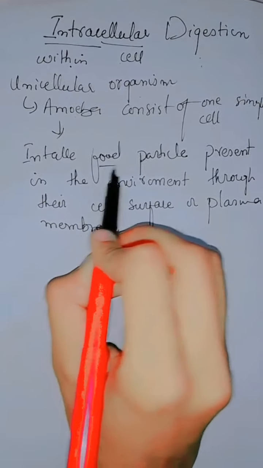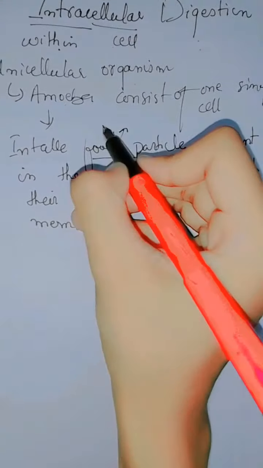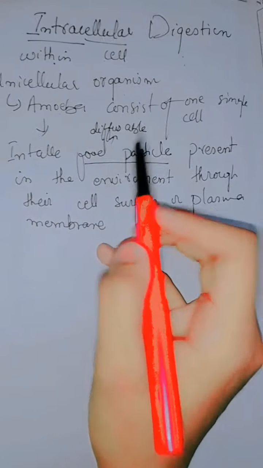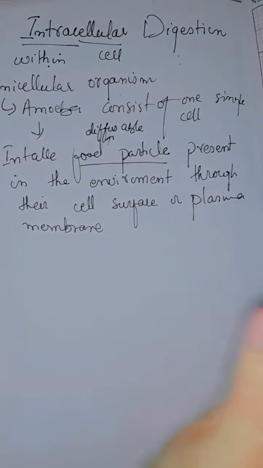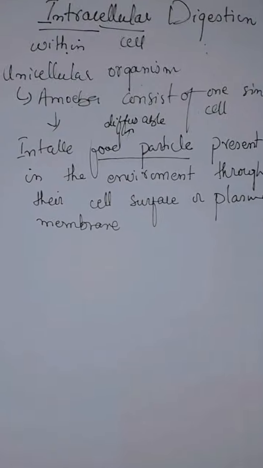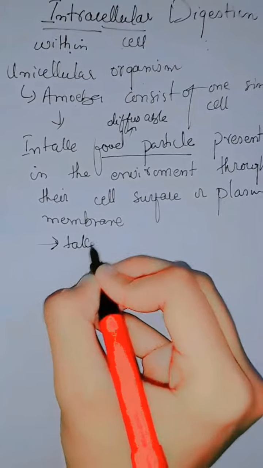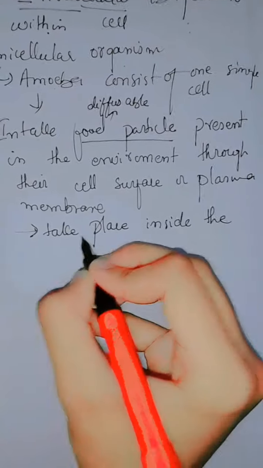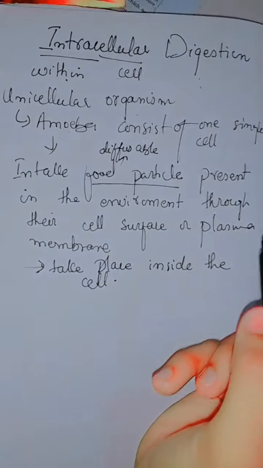The food particles here in intracellular digestion will be diffusible, means they will be the simplest food molecules, not complex food molecules, that can easily cross their cell membrane. So they will take in their food present in the environment through their cell surface or the plasma membrane. This process of digestion will take place inside the cell. That type of digestion is known as intracellular digestion.